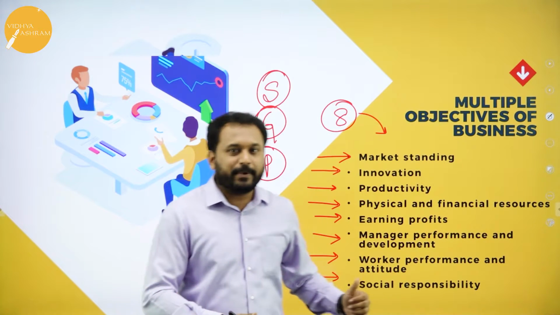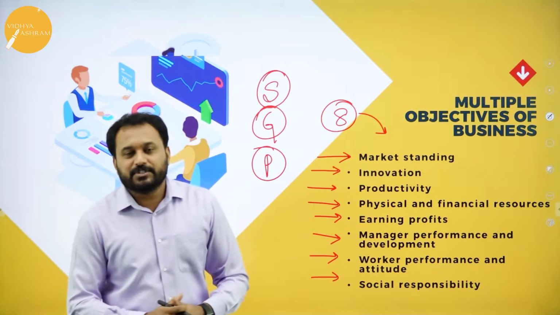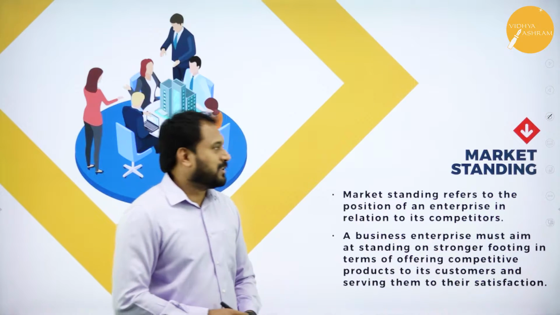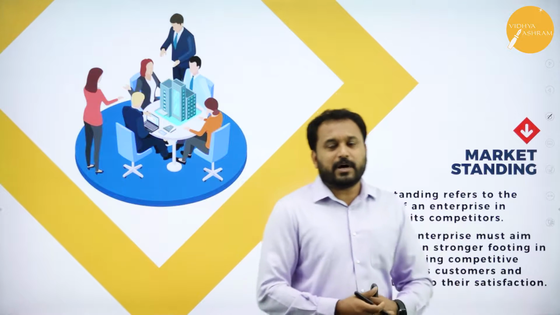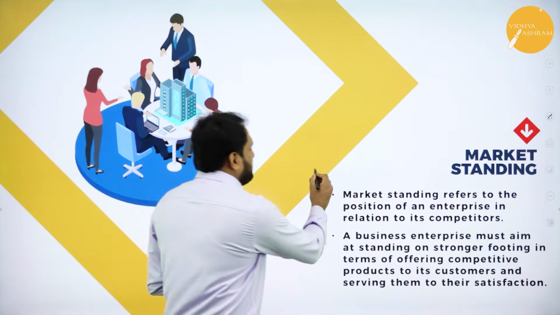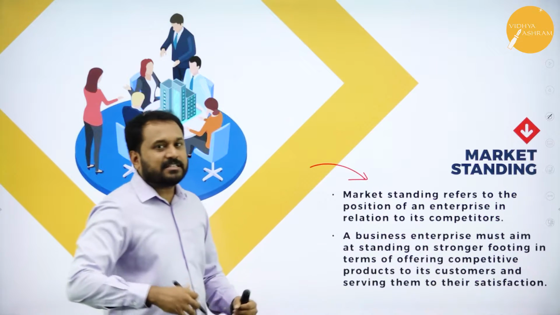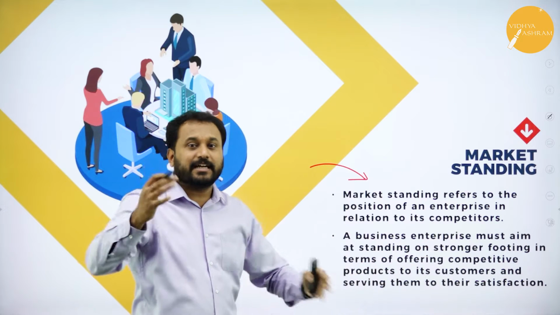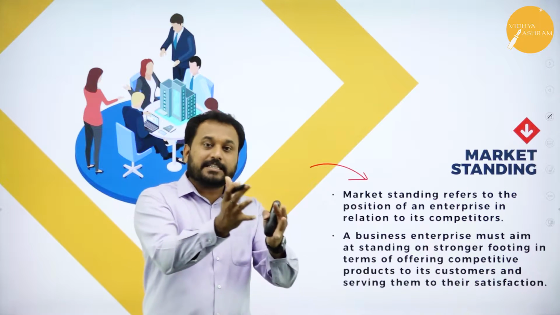Let's go with the topic called the multiple objectives of business. The first one is what? The market standing. What is it? Market standing, you will get a 1-mark question. What is market standing? So understand this. Market standing refers to what? The position. The word itself says that, right? The word standing is what?